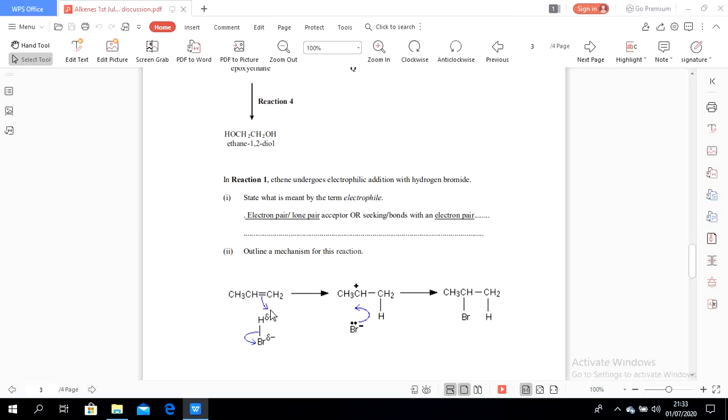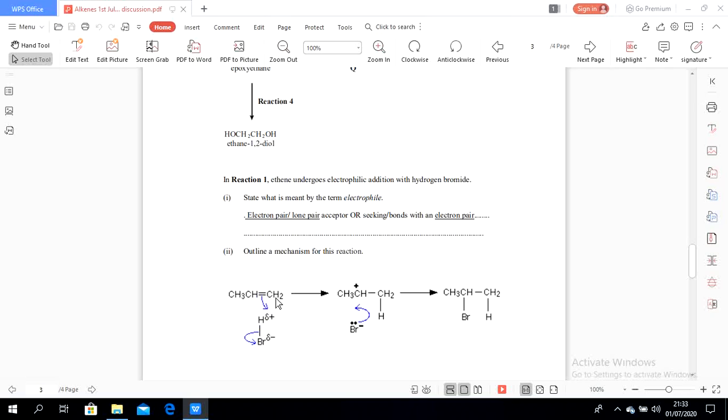That makes the hydrogen attach to the carbon of the alkene that already has more hydrogen atoms, which is on the right-hand side. We note that on the right-hand side there are 2 hydrogen atoms attached to the carbon, while on the left-hand side there is only 1 hydrogen. So the hydrogen attached to the CH2 makes it CH3, and then the CH becomes a carbocation.